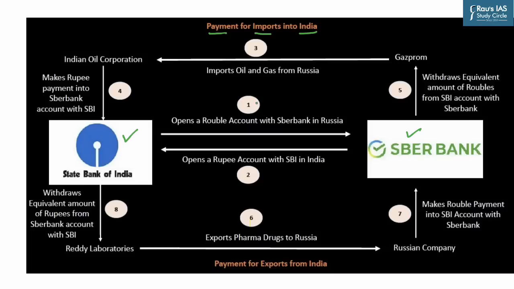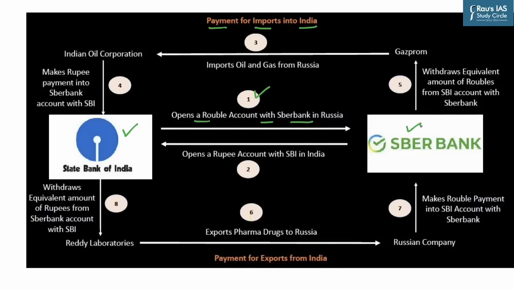First and foremost, you can see that point number 1 says: open a ruble account with the Sberbank in Russia. So it means that a special Vostro account is being established by State Bank of India in SBER bank. What happens afterwards? That this particular bank, which is of Russia, will open a rupee account with SBI in India. So you can see here, this is point number 2.